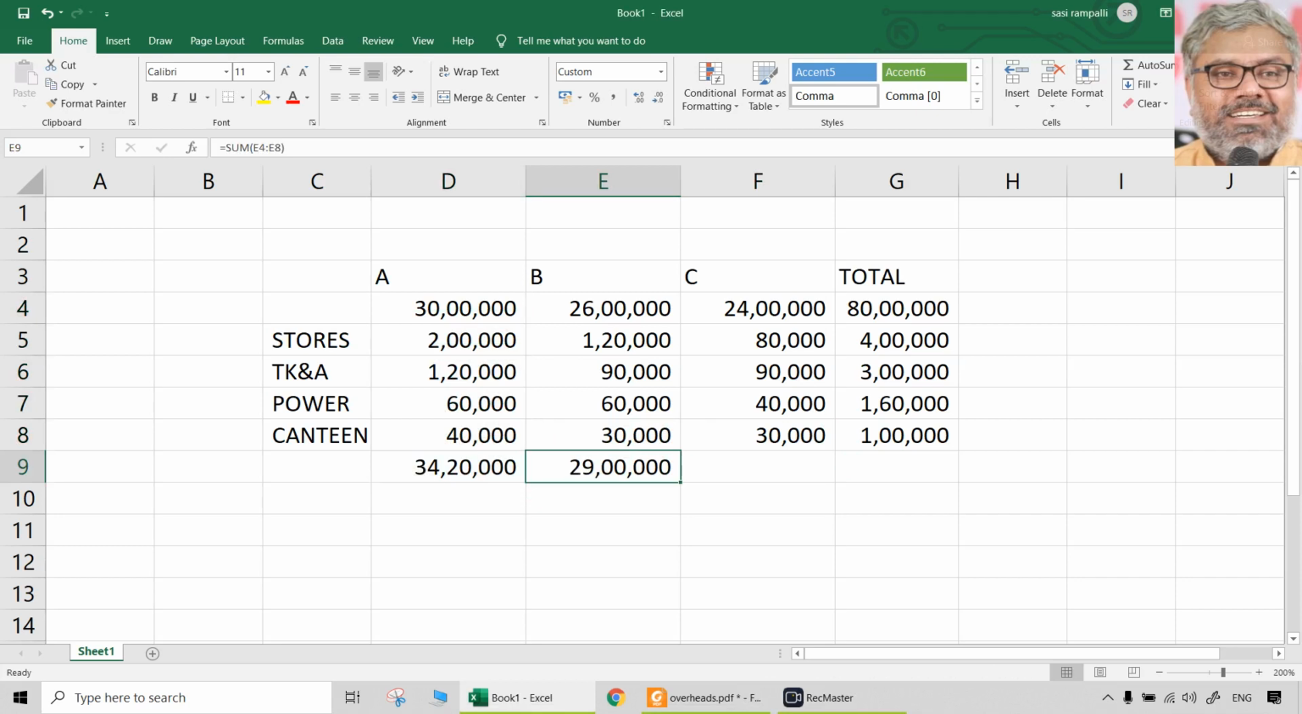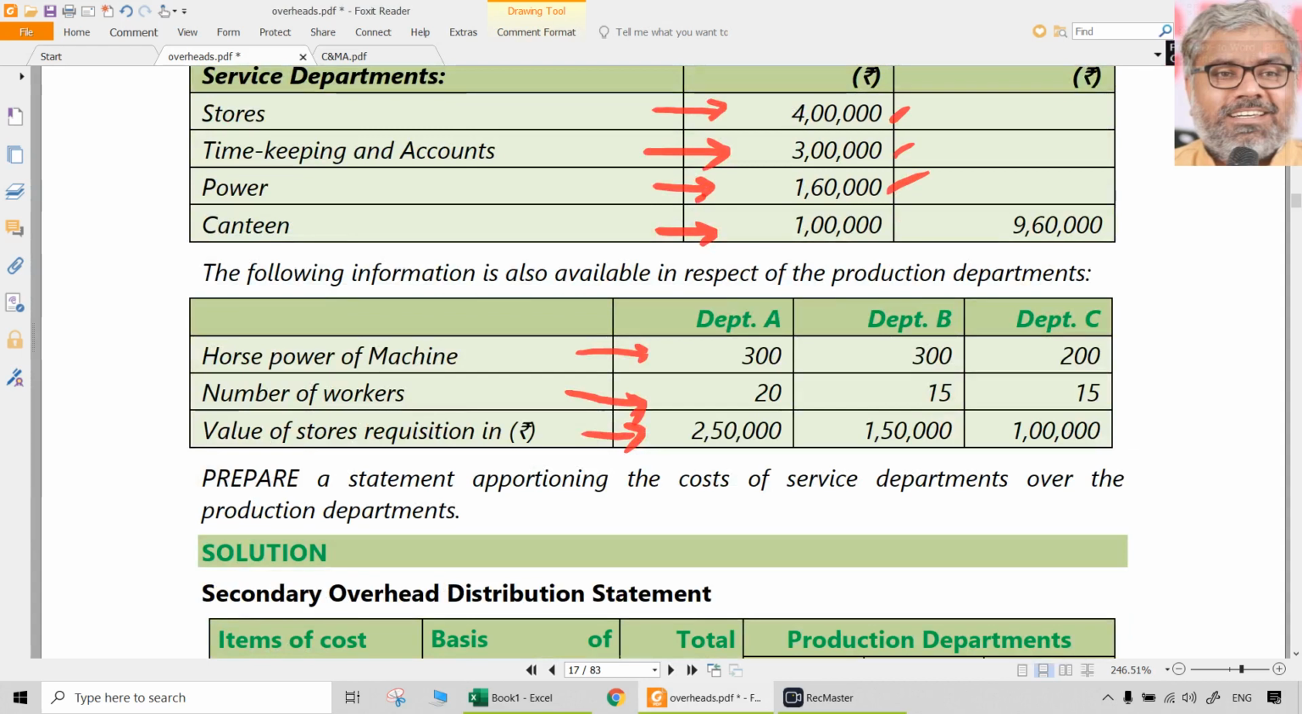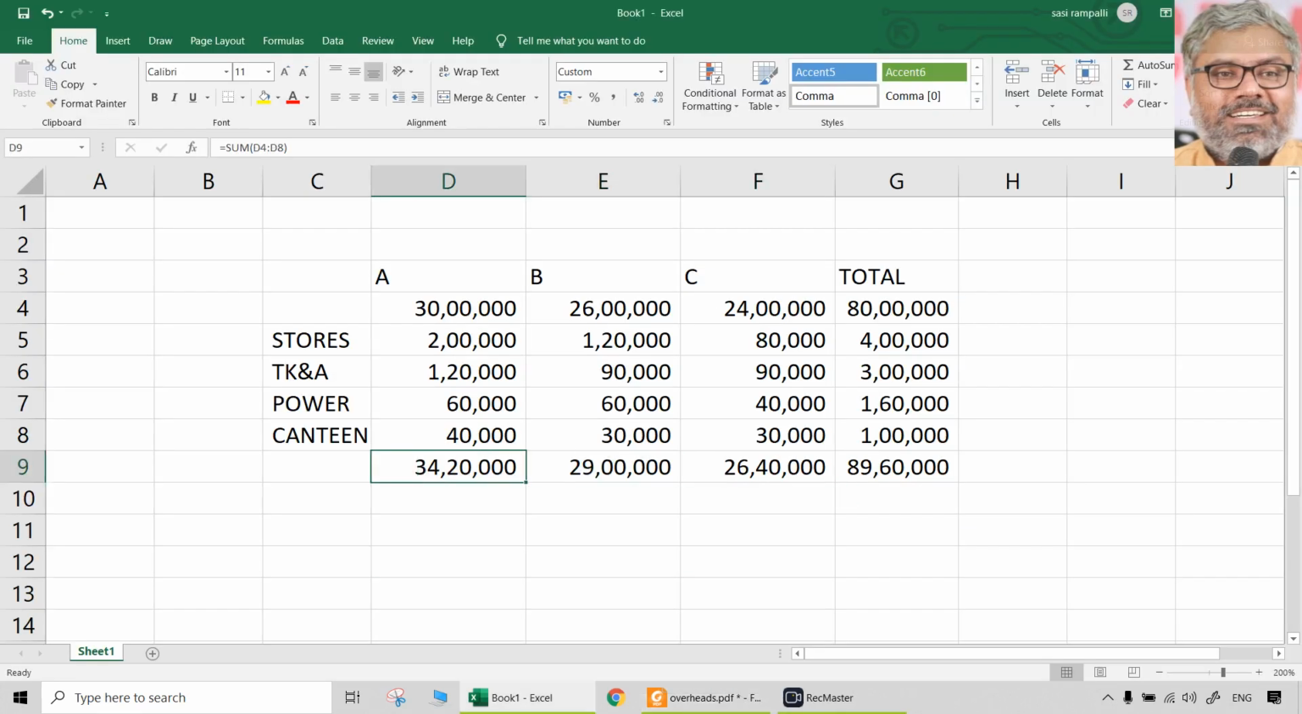34 lakhs 20,000, 29 lakhs and 26 lakhs 40,000. The total of all this, always make sure you have a control on the arithmetical accuracy. Totals of all the calculations always should match. 89 lakhs 60,000. That is the final total cost which has been apportioned to department A, B and C. Now the stores, all the other service departments do not have any costs in them. All those are reapportioned to production departments A, B and C.